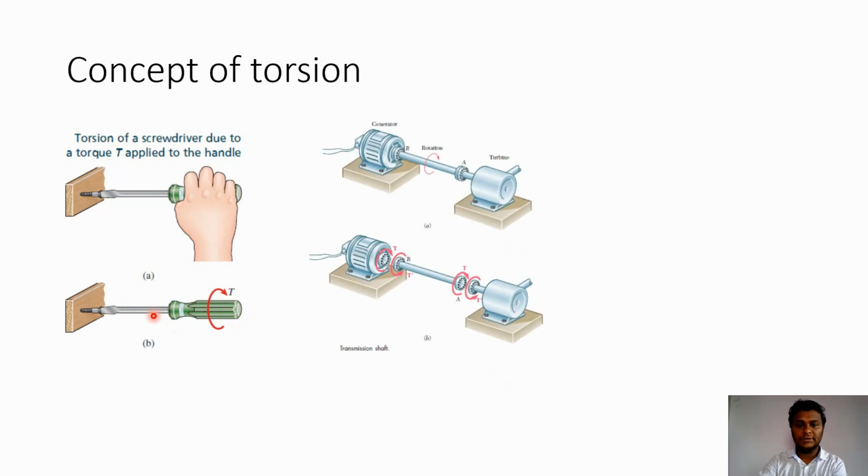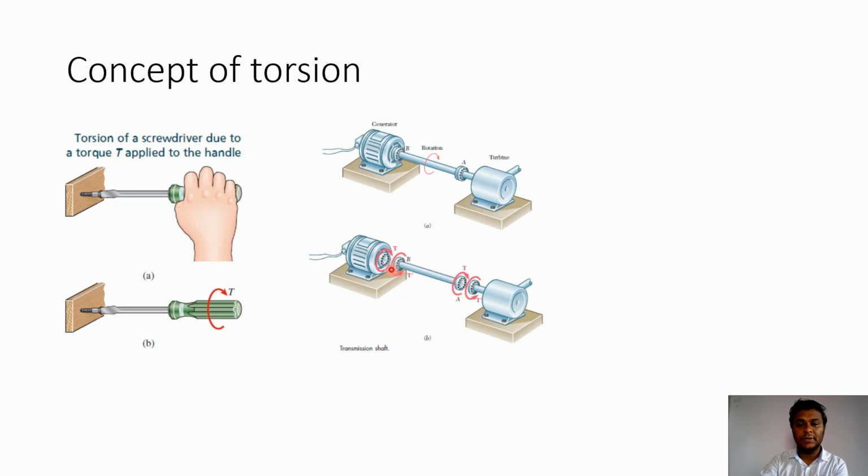Now let us discuss one more example of torsion, that is a transmission shaft. In a transmission shaft, energy gets transferred from one component to another. Here the energy gets transferred from the generator to the turbine. So the rotation of the shaft takes place, and when it does, the twisting moment T or torque is applied at both ends of this shaft.